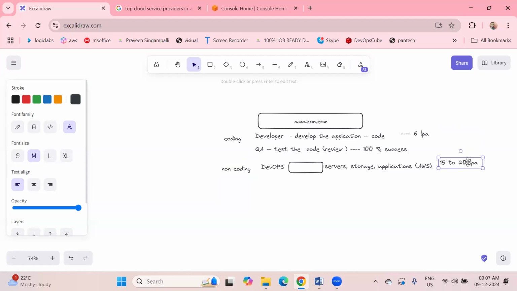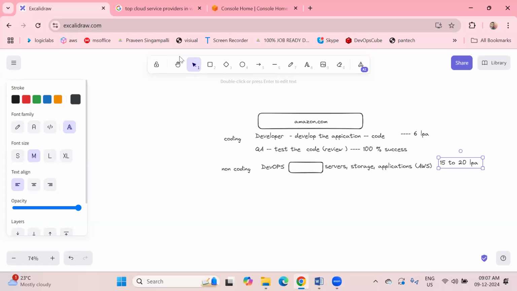That's why most of the people who are not interested in coding are coming to DevOps to learn this kind of thing, because of the package. In the market, we have a number of openings in DevOps, and the packages are equal to the developer.